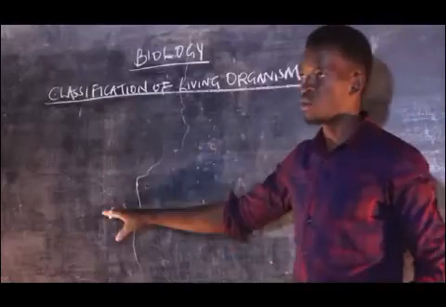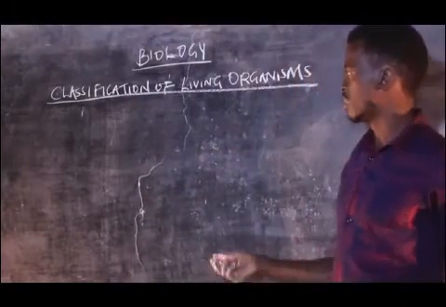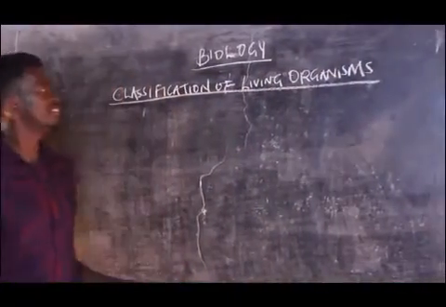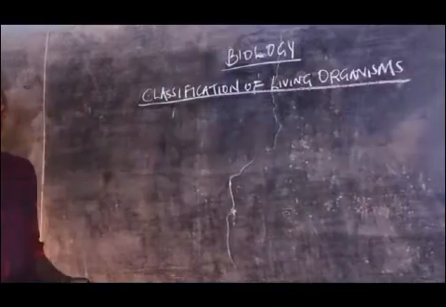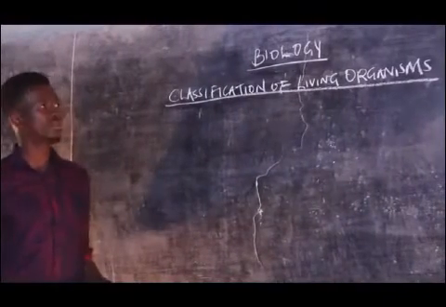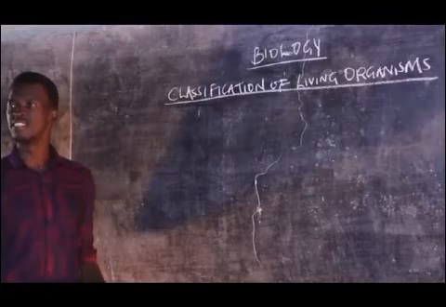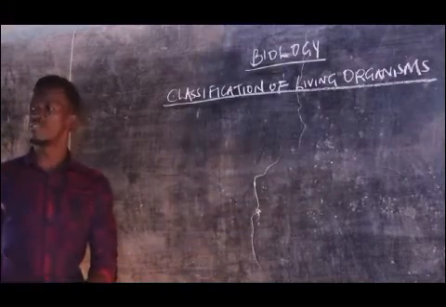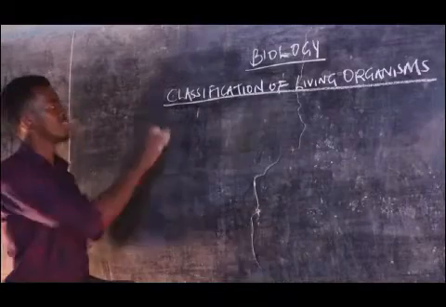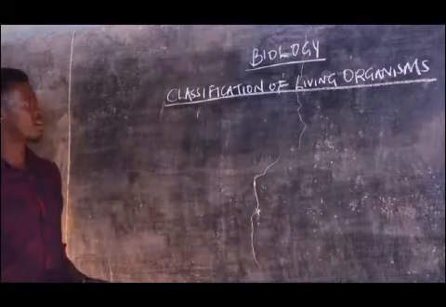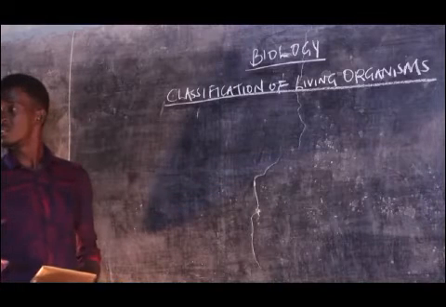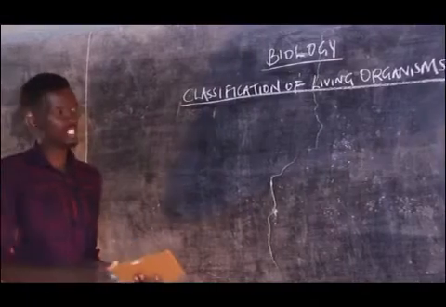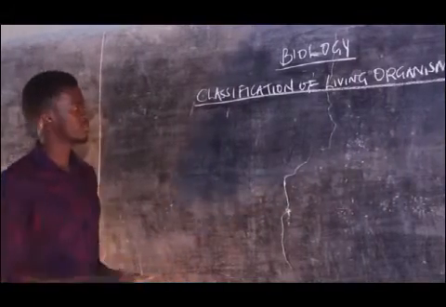Just grouping organisms according to their similarity, their structures, and their behavior. It is a very wide branch of biology, and it is so important because each organism has to be identified. If a biologist is communicating about an organism, it should be so specific, and that is what we call classification. Now, we group these organisms in what we call taxa, or taxonomic groups, according to their relationship with each other.